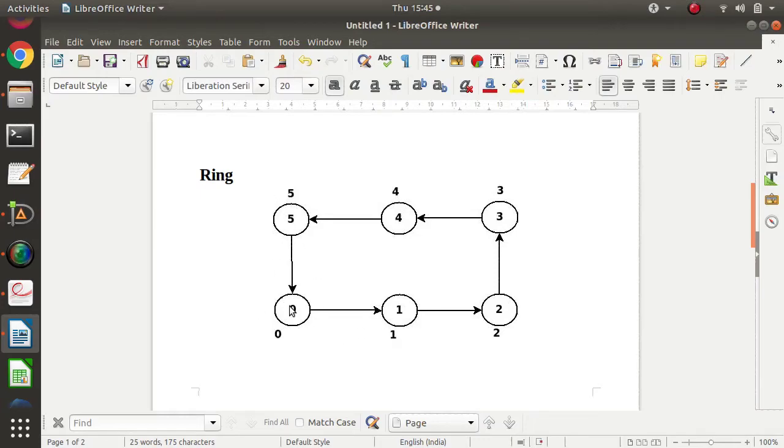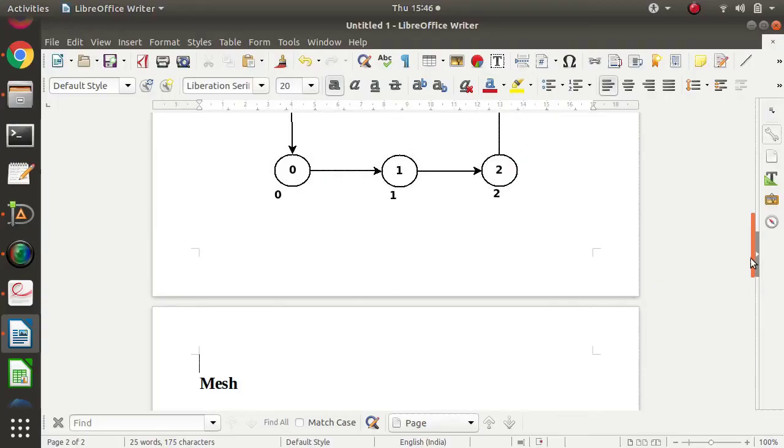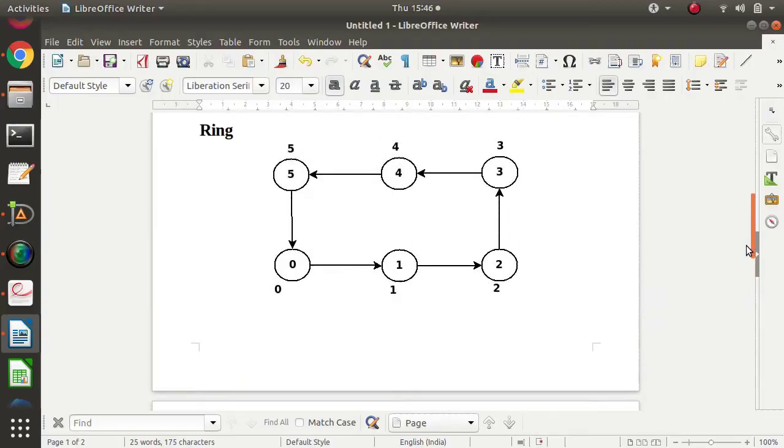Three shift, then 0, 1, 2. So 0 will send to 3, 1 will send to 4, 2 will send to 5, 5 will send to 2, because one shift, two shift, and three shift. So in a ring, it is very straightforward. But one thing is important when we have a ring topology.